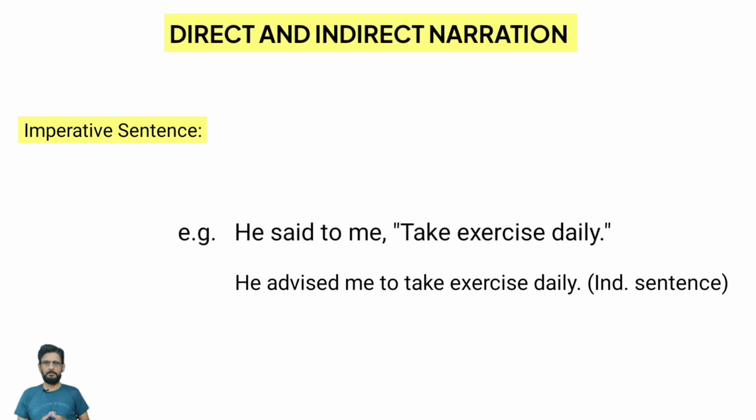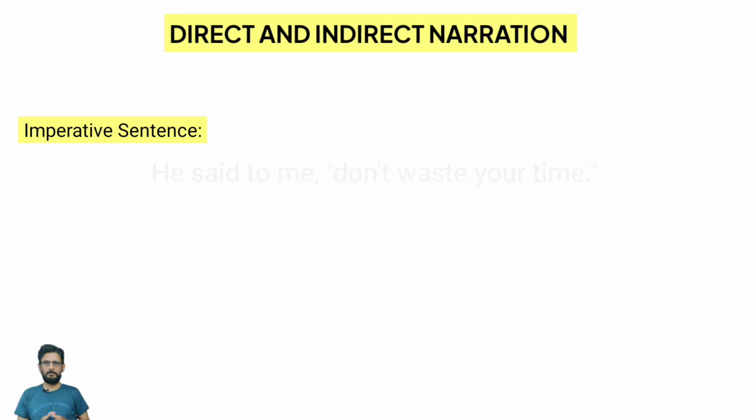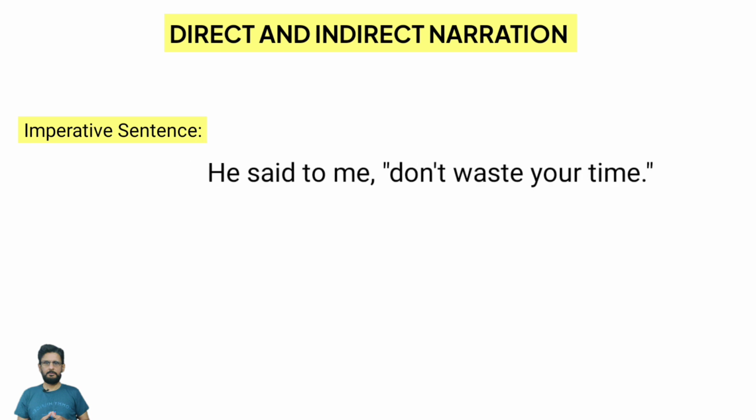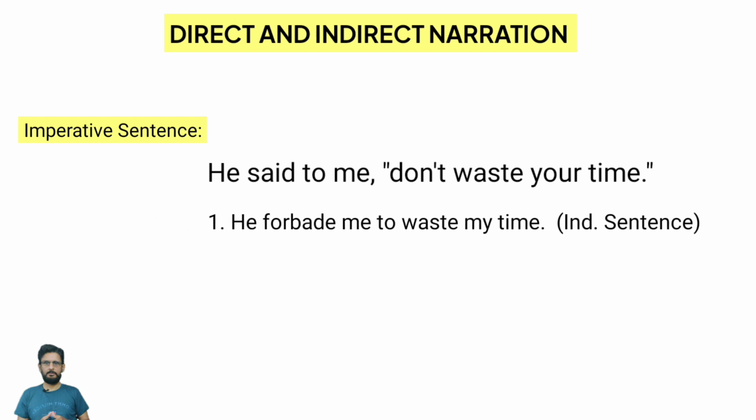Then the next important example of imperative sentence is, he said to me, "Don't waste your time," right? Let's change it into indirect speech. There are three ways of converting it into indirect one. First one is, he forbade me to waste my time. So over here, we brought quite a few changes in the speech, in the sentence.